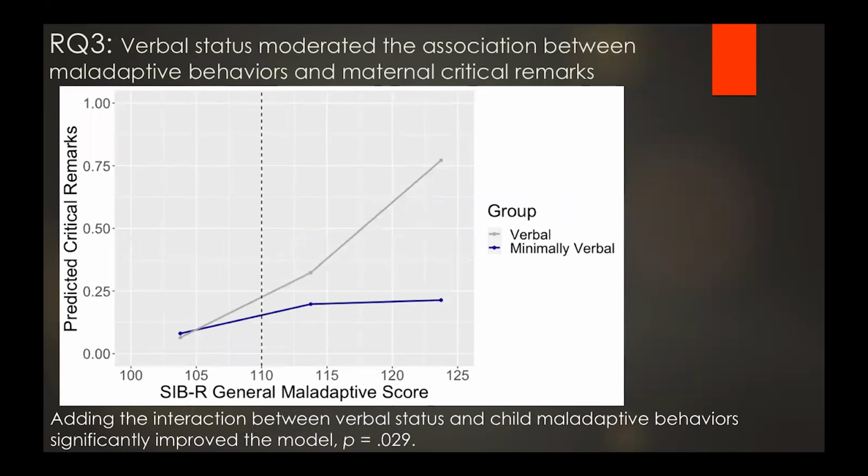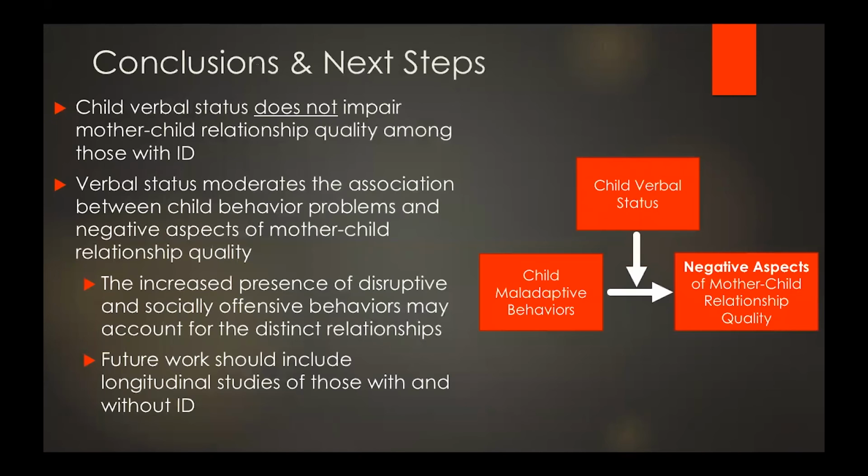When predicting maternal critical remarks, we found that at low levels of maladaptive behaviors, mothers produced a similar number of critical remarks. But at high levels of child maladaptive behaviors, mothers of verbal adolescents and adults produced a greater number of critical remarks compared to mothers of minimally verbal adolescents and adults.